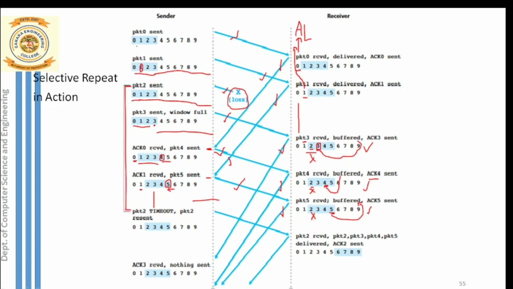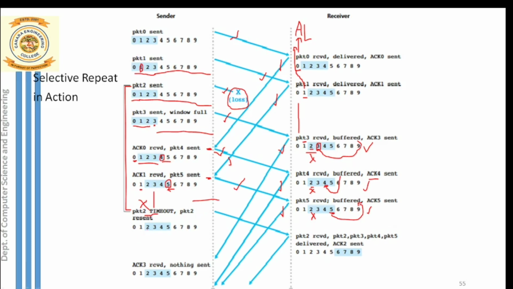You can see here packet 0 timer was started initially, but that timer was stopped immediately after ACK0 was received. Again packet 1 also you can notice after it has been sent the timer was started, but it is stopped after ACK1 is received. But packet 2, once it was sent, the timer was started, and that timer he is going to stop only after ACK2 is received. But here unfortunately ACK2 is not received, so sender has to wait until the timeout occurs for packet 2. So once the timeout occurs for packet 2, what does the sender have to do? He has to retransmit packet 2.